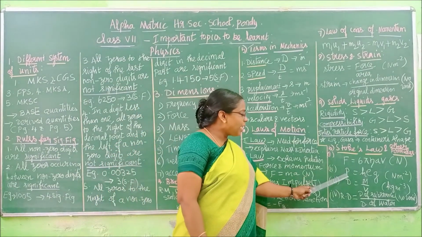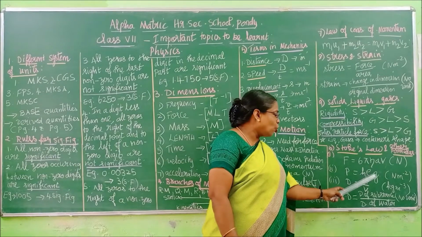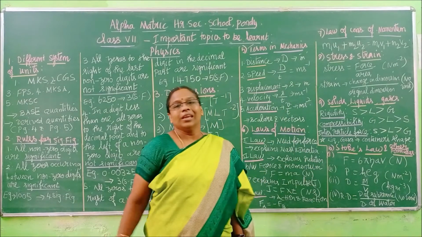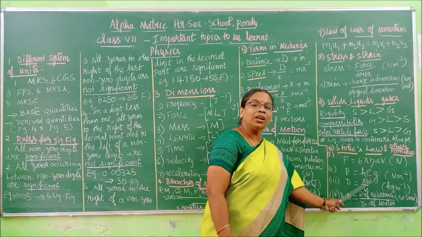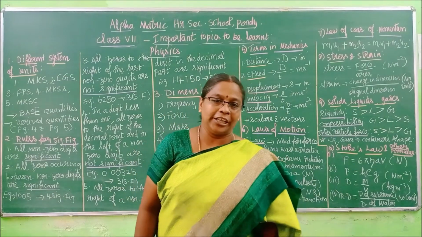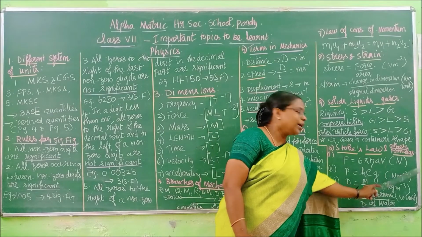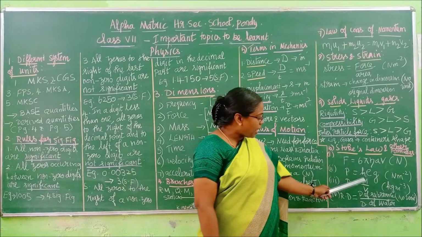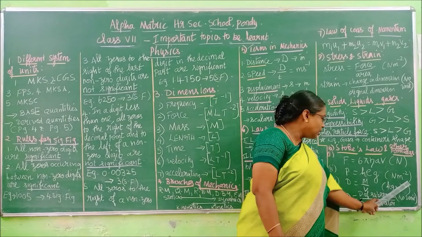Right. And we have the hydrostatics part in that same lesson. We have pressure is equal to h rho g. Like this we have to write rho. P stands for pressure, h stands for height, rho stands for density and g stands for acceleration due to gravity. Pressure's unit is Newton per meter square. Force's unit is Newton. And we have density is equal to mass by volume. Density's unit is kilogram per meter cube.